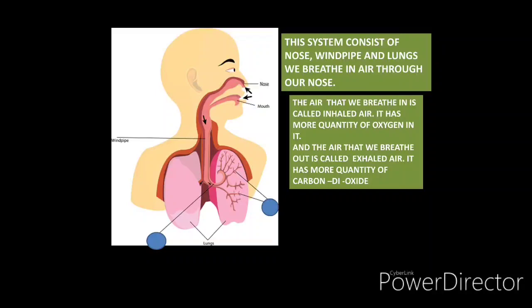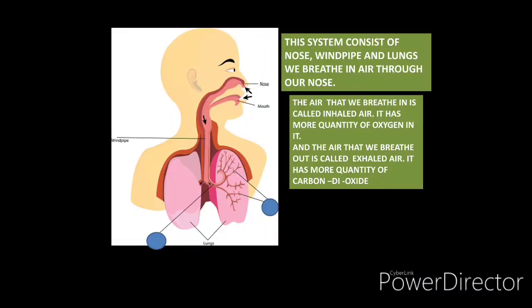Now one more thing that we need to learn about this air is that the inhaled air has more quantity of oxygen in it. If I ask you which is the major component in inhaled air, what will be your answer? Oxygen. Oxygen is of more quantity in the inhaled air. If I ask you, what is the air called that we give out, what will be the answer? Exhaled air. And if I ask you which is the major component present in exhaled air, your answer will be carbon dioxide.